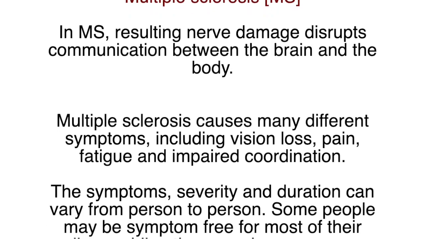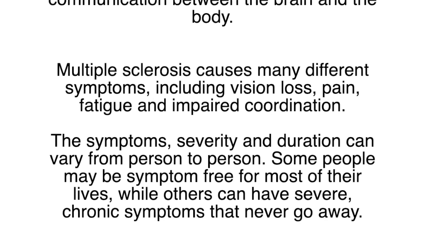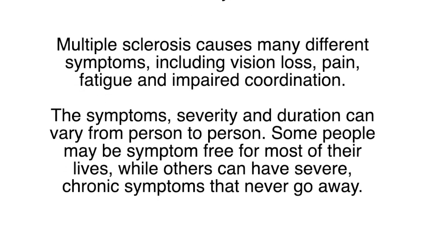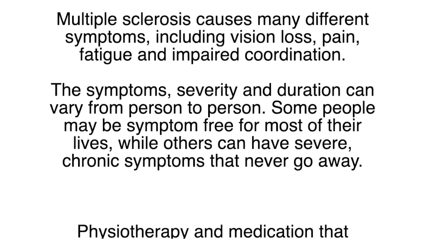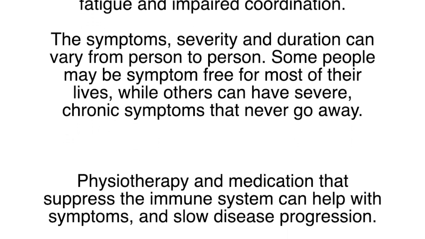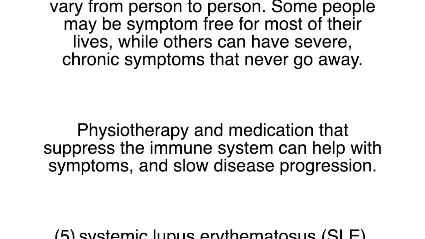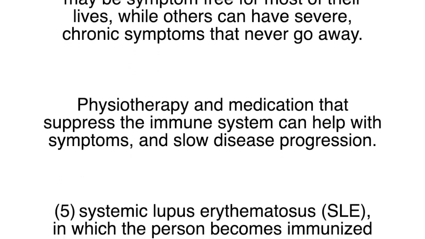The symptoms, severity, and duration can vary from person to person. Some people may be symptom free for most of their lives, while others can have severe chronic symptoms that never go away. Physiotherapy and medication that suppress the immune system can help with symptoms and slow disease progression.